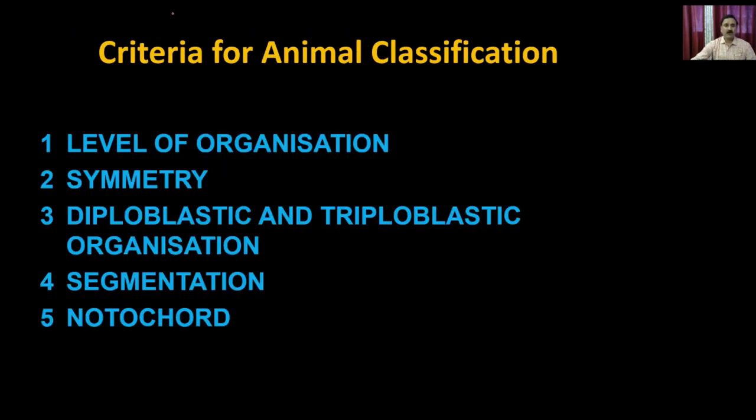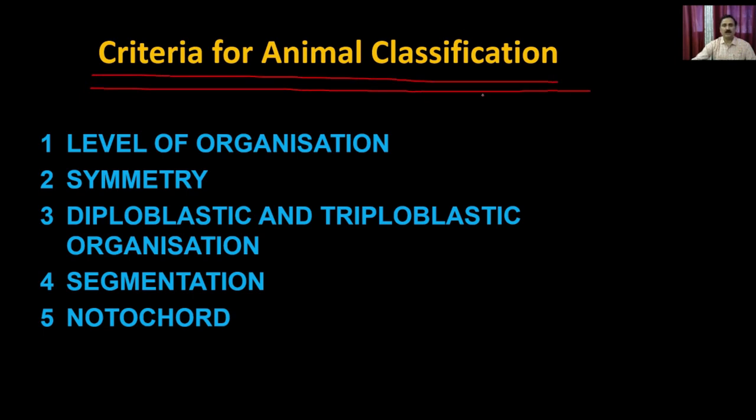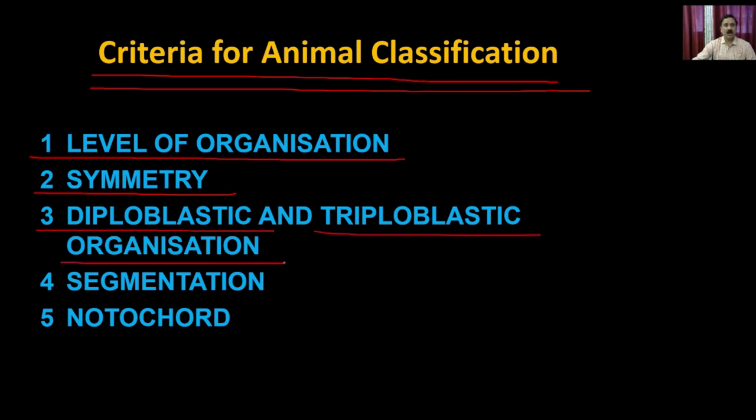And if you want to do the classification, you have to use a set of criteria. What are the set criteria? You can have the level of organization, the symmetry, the developmental stages, like whether the animal belongs to the diploblastic or the triploblastic organization, or you can have segmentation, or the notochord. So let's discuss all these criteria for animal classification.